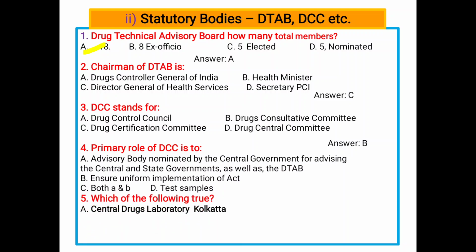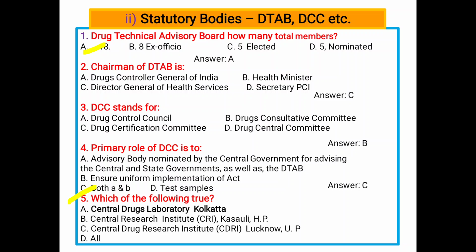Next, the primary role of DCC is to: A, advisory body nominated by the central government for advising the central and state governments as well as DTAB. B, ensure uniform implementation of the Act. C, both A and B. And D, test the sample. So the role of DCC is that it is an advisory body, and it also ensures uniform implementation of the Act. So C is the correct answer.